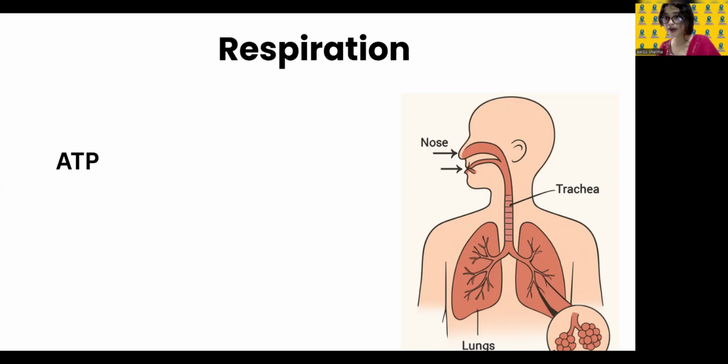So that glucose has to be further broken down. And how does it break down? It breaks down with the help of respiration. I hope that much is clear to you. And when it is broken down, it releases energy, and that energy is stored in the form of ATP. You understood that it releases energy, but what is ATP, right? It is stored in the form of ATP, I told you.